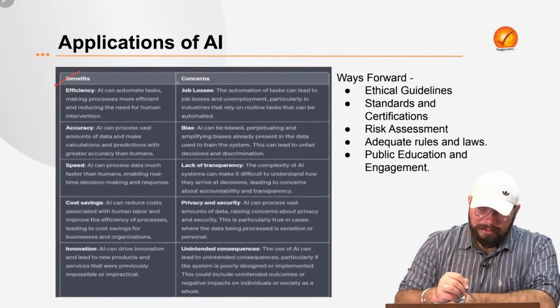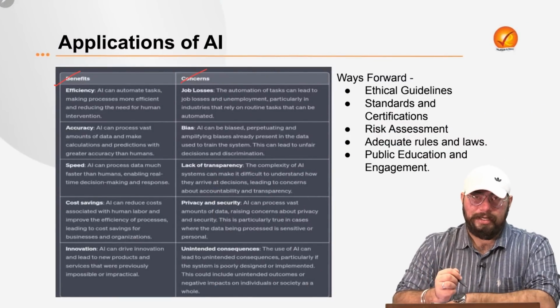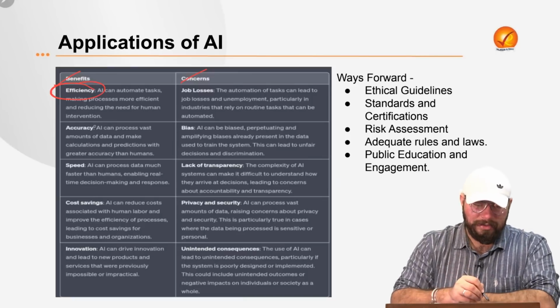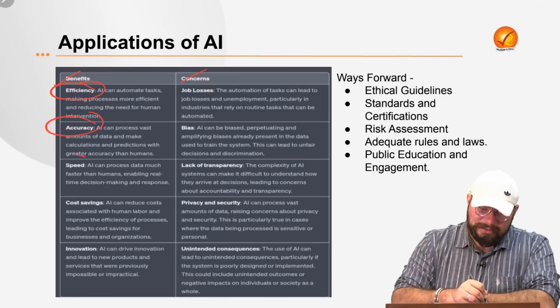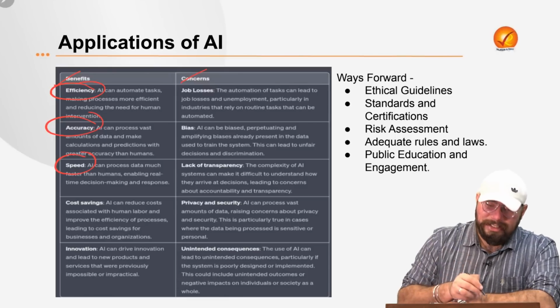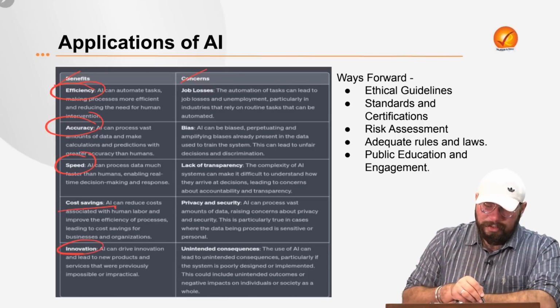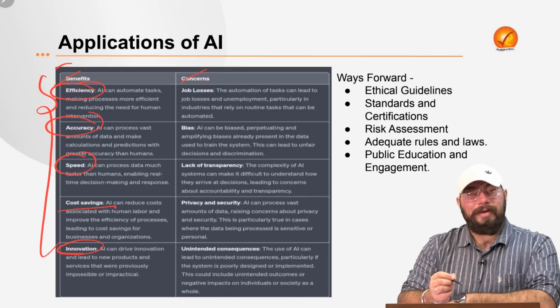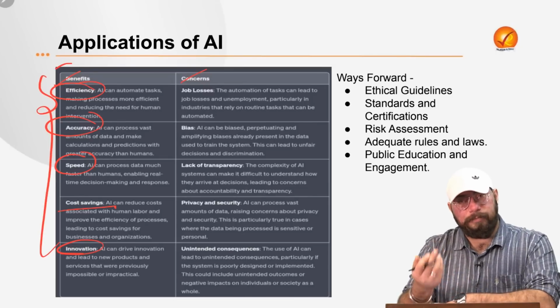And there are certain benefits and concerns associated with AI. Of course, the benefits include that artificial intelligence is more efficient, more accurate, its speed is higher, it will save a lot of costs, and it will be innovative in nature. Right? All of these are, of course, the benefits of artificial intelligence.